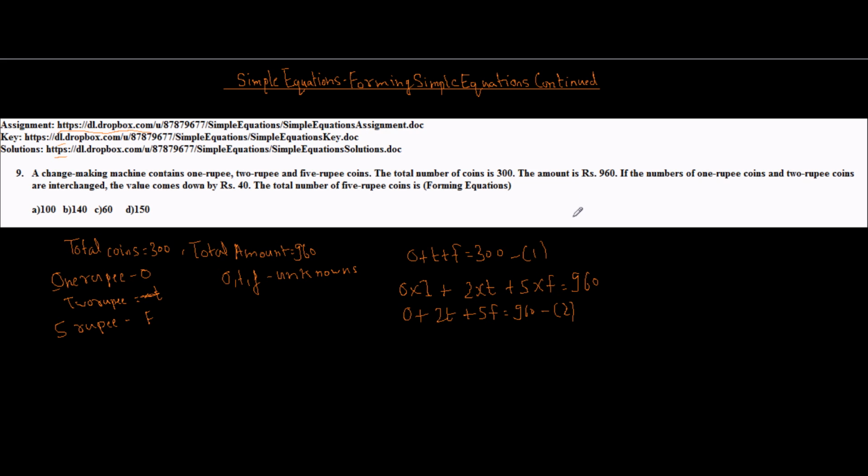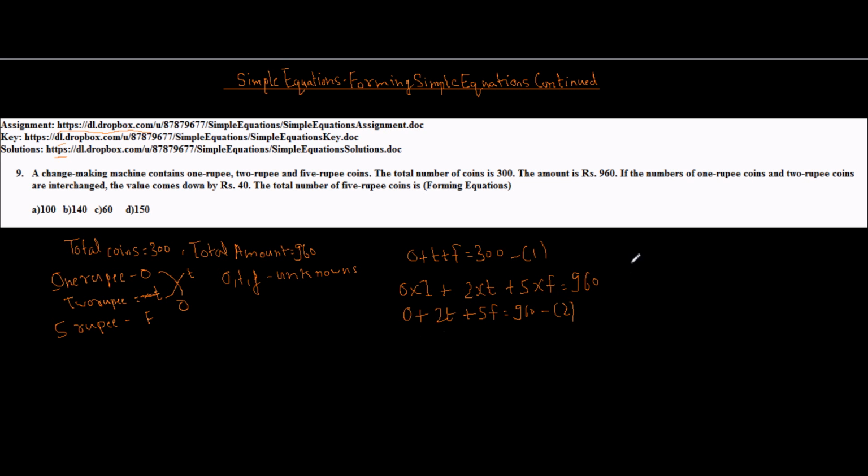Now let's see what else is given. If number of 1 rupee coins and 2 rupee coins are interchanged. So they are saying that if number of 1 rupee coins are interchanged with 2 rupee coins, that is number of 2 rupee coins becomes O and number of 1 rupee coins becomes T. That is, these are interchanged. Then total value comes down by rupees 40.